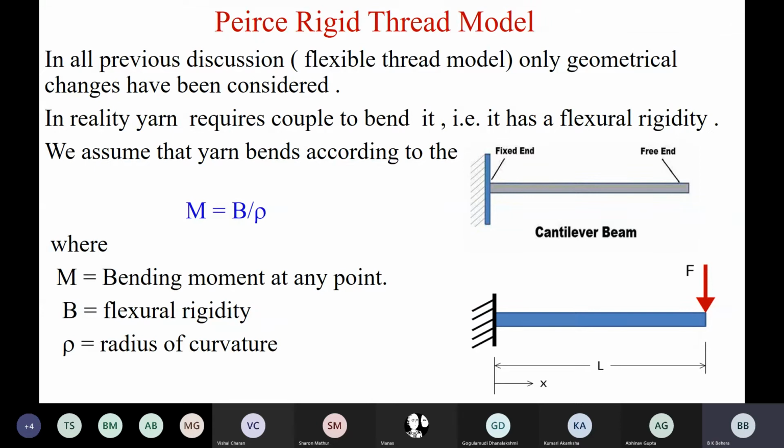We have discussed many geometrical changes: whether fabric can be jammed or not, whether it can be pulled straight or not, and if in the warp direction it is extended this much, how much it will be in the other direction. These are all geometrical changes. It is not actual extension of the fabric, simply a change in shape.